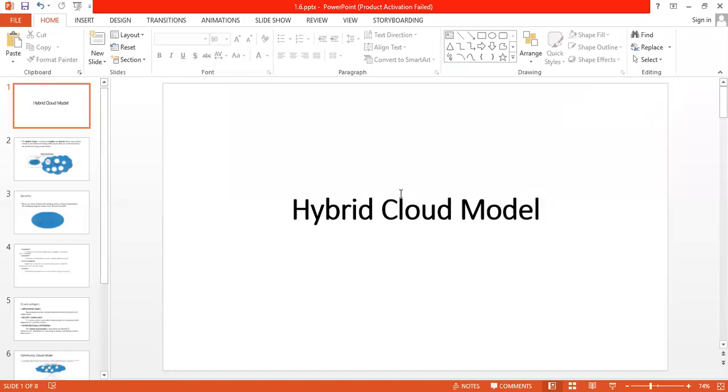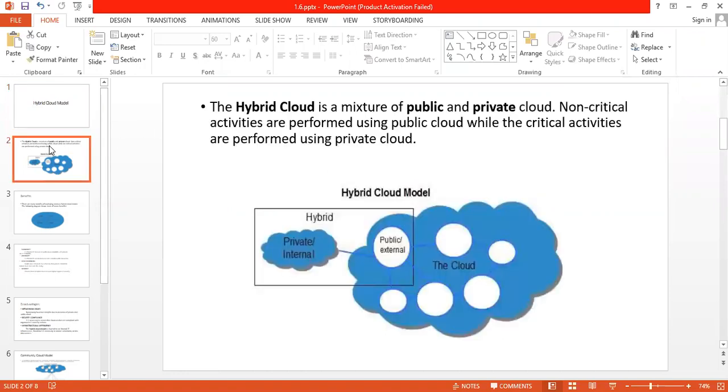Hello friends, in this lecture we will see two different types of cloud model. In the previous lecture we have seen the public cloud model and private cloud model. Now we are going to see what is meant by hybrid cloud model and community cloud model. So let's start with the hybrid cloud model.